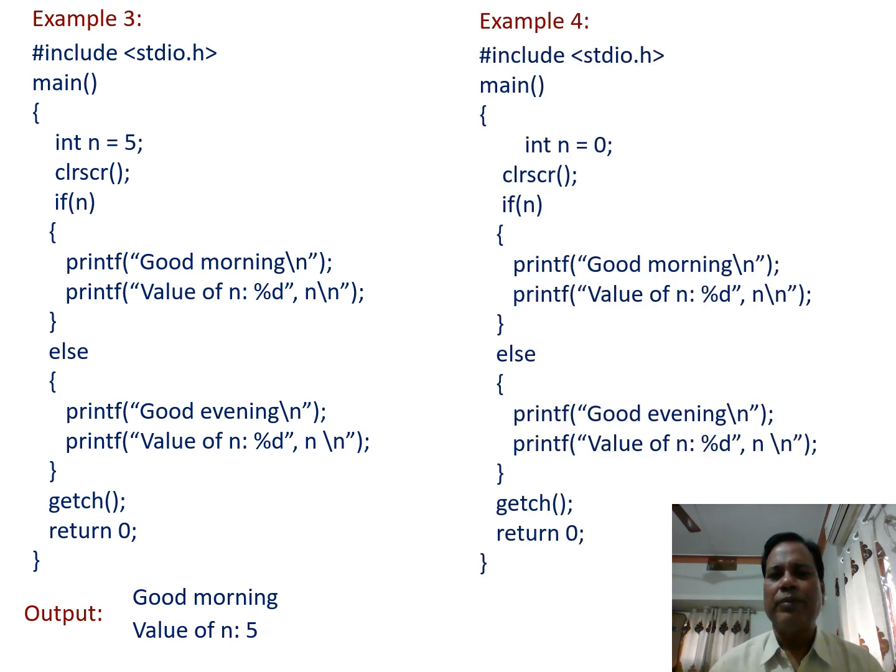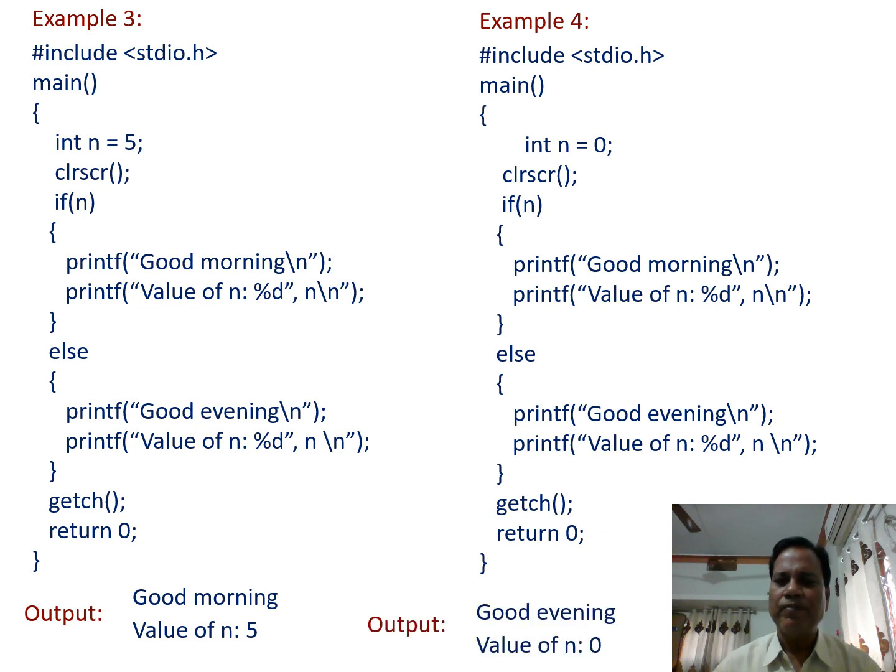In another example, here the value of n is set as 0, and when we use this variable n as a condition, here n is 0, so the condition becomes false. So the if block statements are skipped, and the else block statements are executed. So when we run this program, we get the output good evening and value of n equal to 0. So these two printf statements print this output.